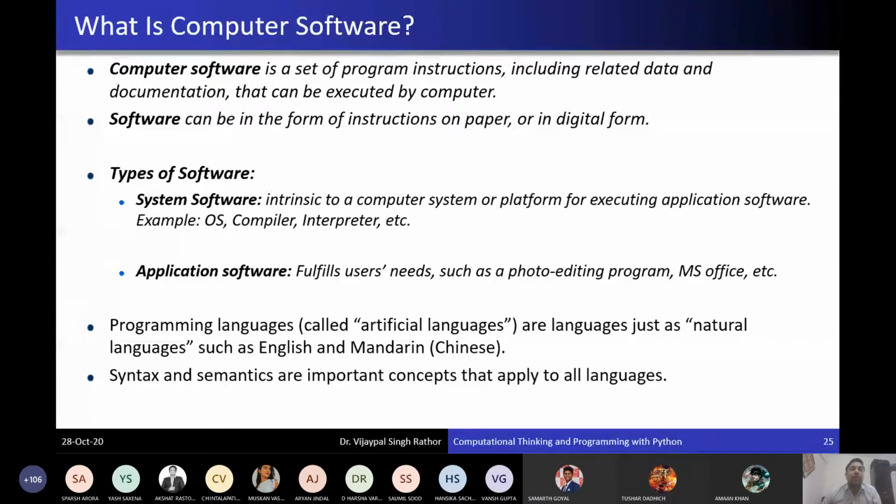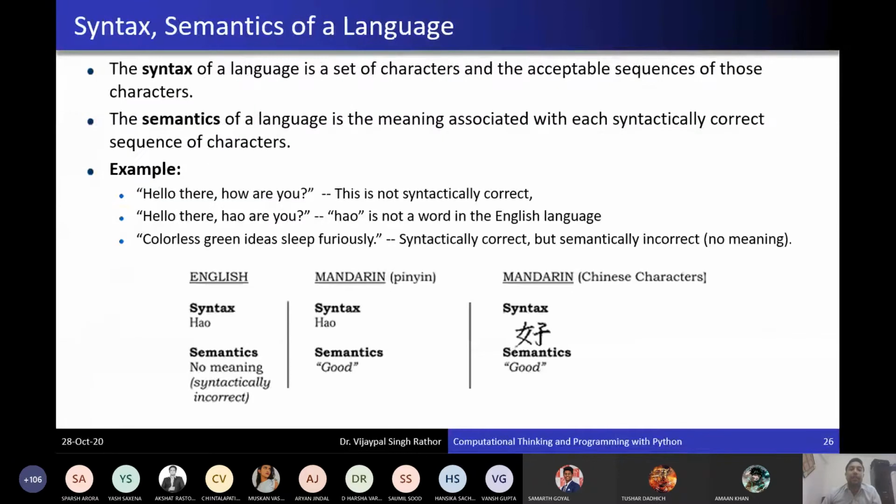So now we have to work with the computer, or interact with the computer. So we need to know the computer language. Otherwise, we cannot interact. If you want to communicate with anyone, then you need to know the language of that person. Otherwise, you cannot communicate with that person. So there is a way to communicate with a third party.